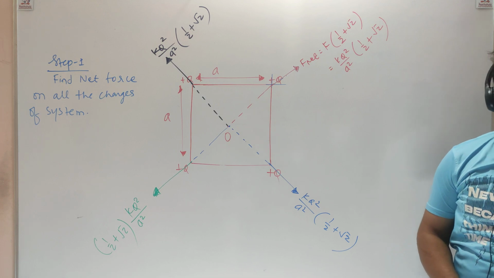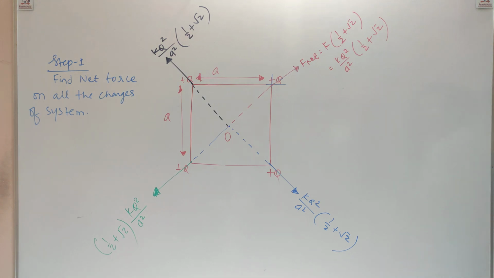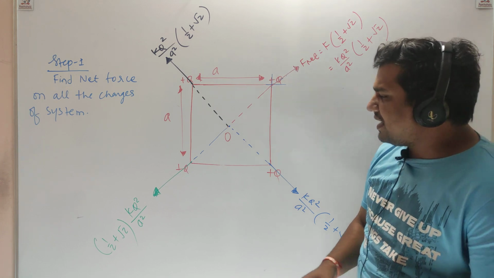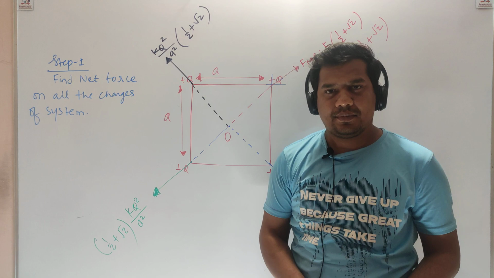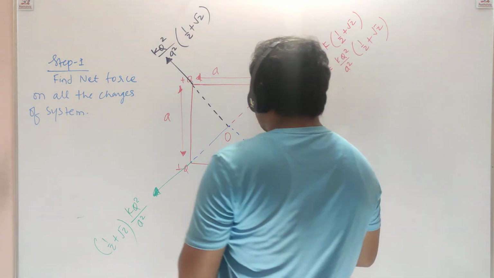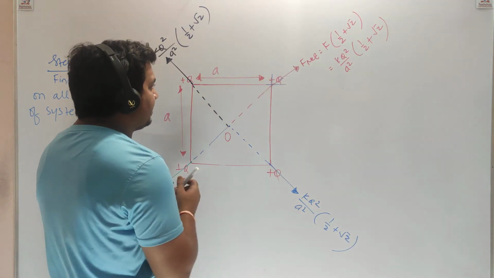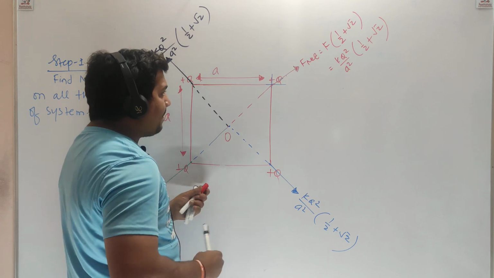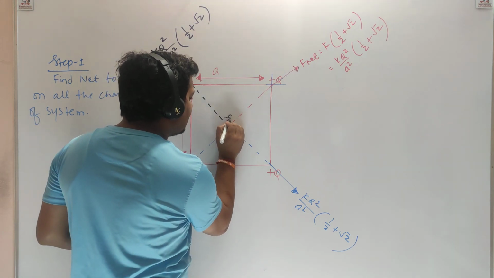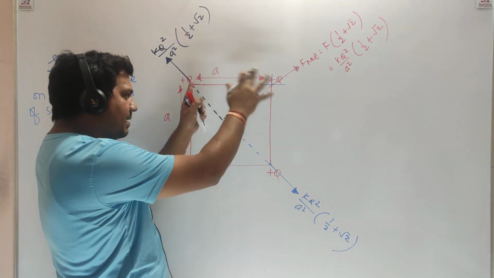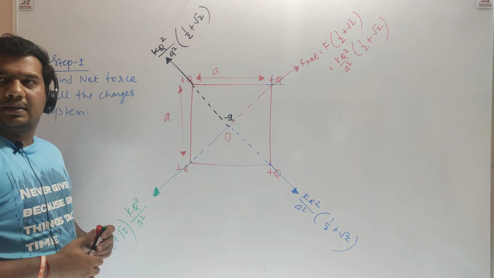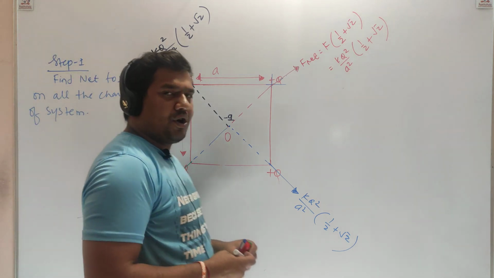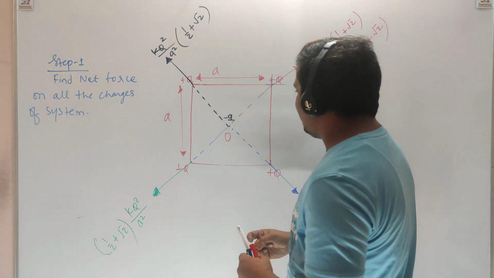What does the question want? They asked what to do so that the system will become in equilibrium. Let's put a minus q charge at the center. A lot of students already told me, put a minus q charge at the center so that the system may become in equilibrium. Yes. No, wrong. The answer is a little bit big.